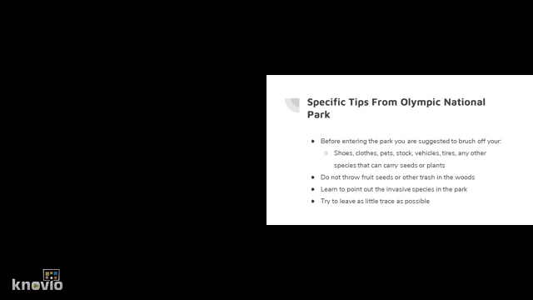Specific tips from Olympic National Park. Before entering the park, you're advised to brush off your shoes, clothes, pets, livestock, vehicles, tires, and anything that can carry seeds or plants with it. Do not throw fruit seeds or other trash in the woods. Learn to point out the invasive species in the park and try to leave as little trace as possible.